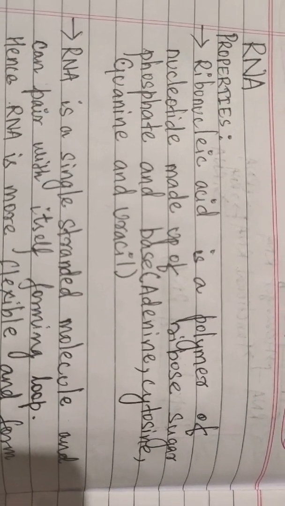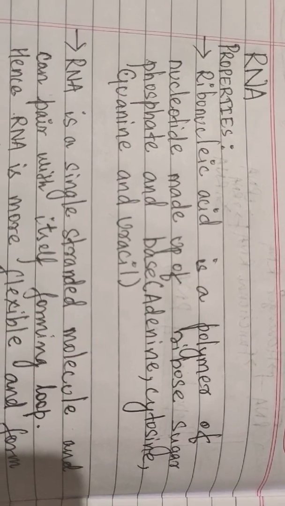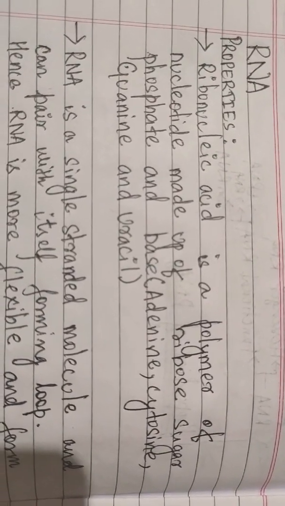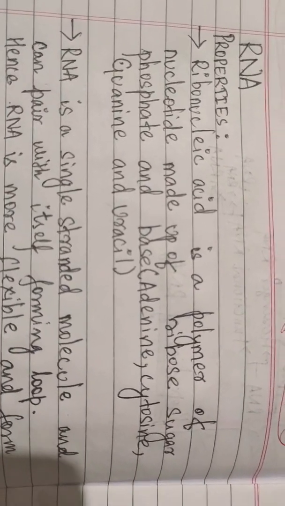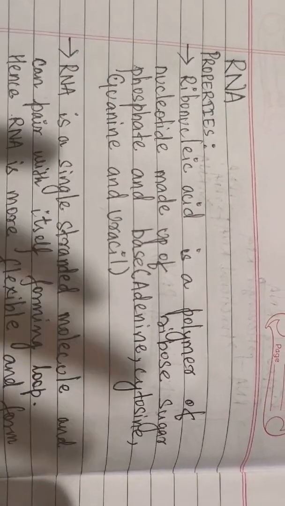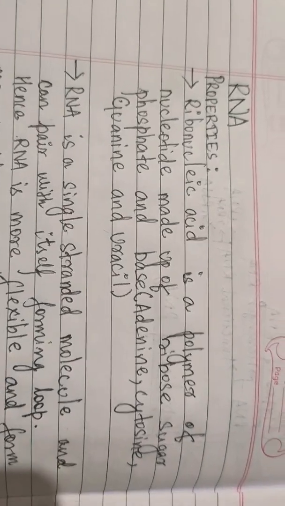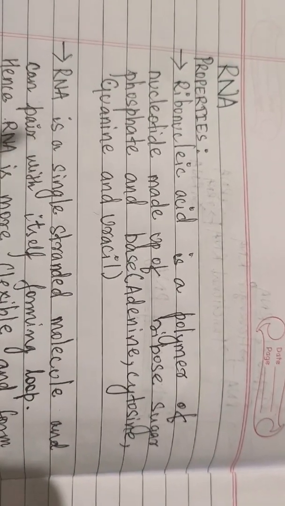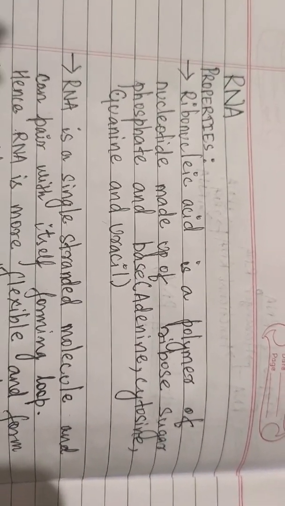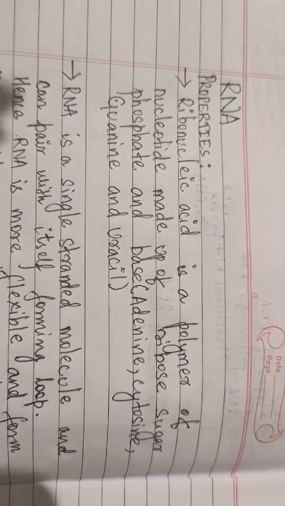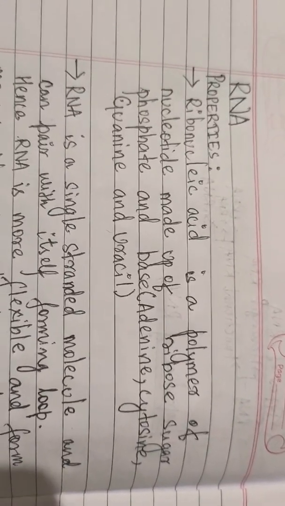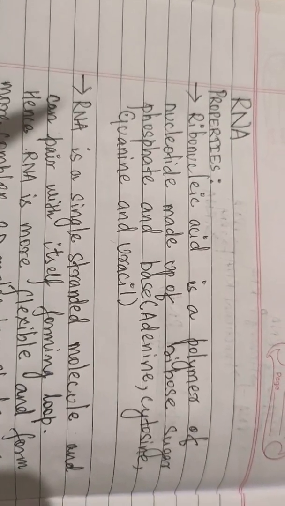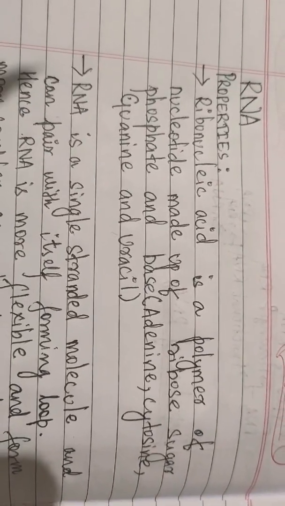So, RNA refers to ribonucleic acid, and it is a polymer of nucleotides made up of ribose sugar. What do you mean by polymer? Polymer means more than one molecule. If monomer means a single molecule, then polymer means when there are multiple molecules of nucleotide. But when there is only one molecule of a nucleotide, then that is known as a monomer.